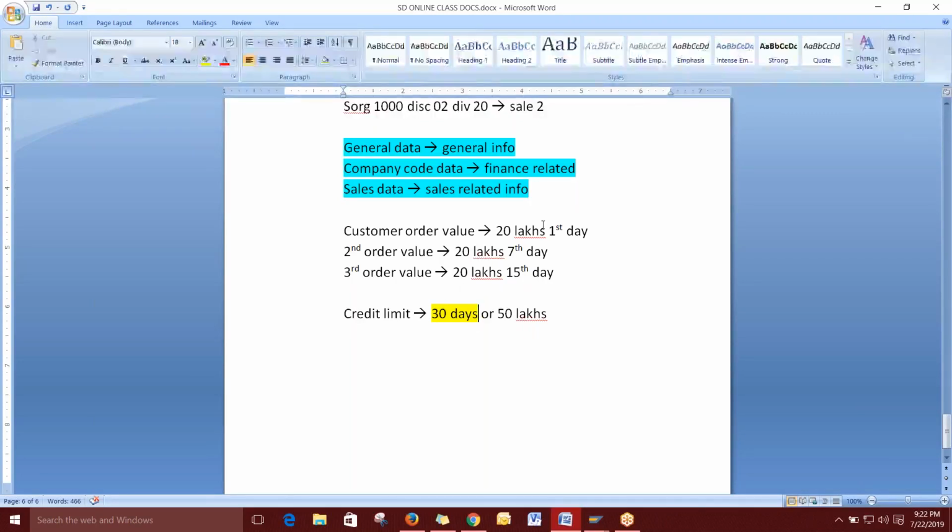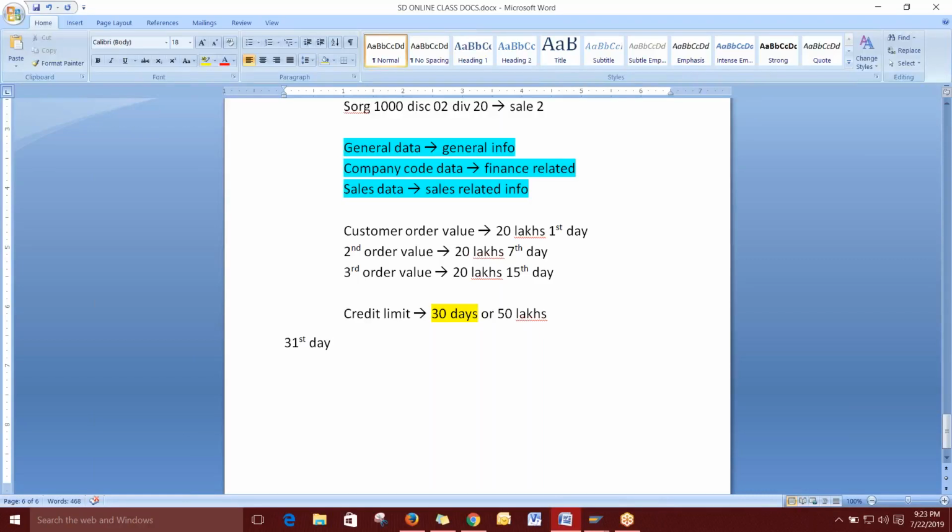Till the 30th day he is eligible for credit. On the 31st day it will check for the first payment, whether the 20 lakhs is received or not. If it is not received, then the fourth order will be blocked. Clear?